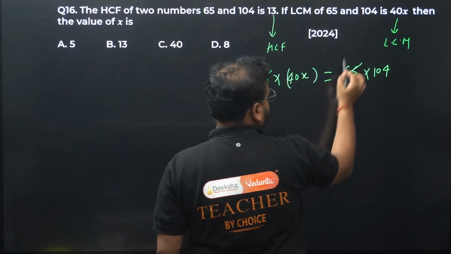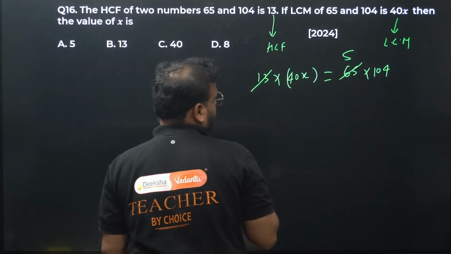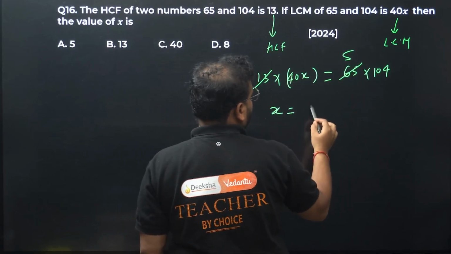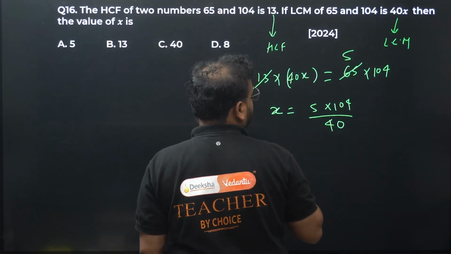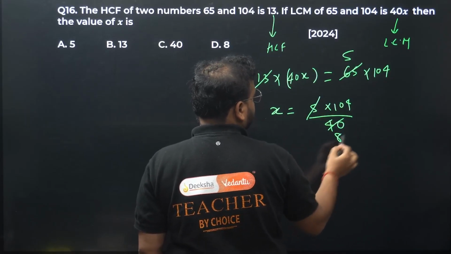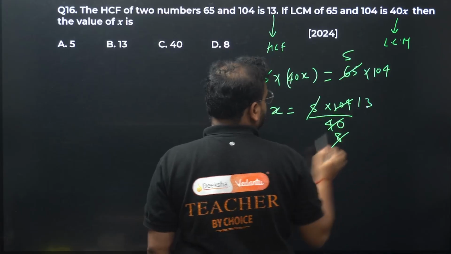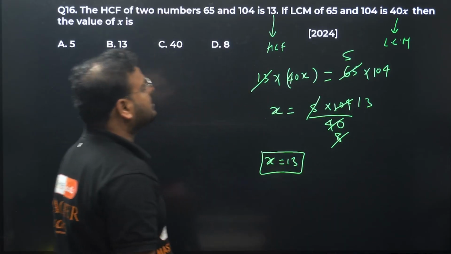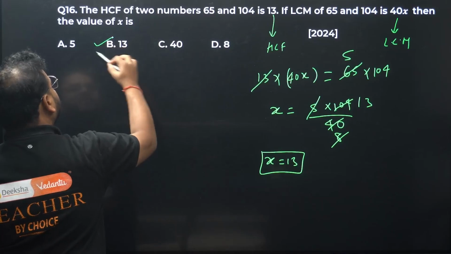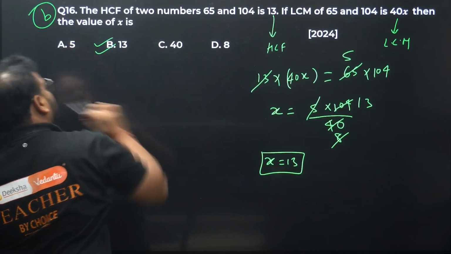13 5s are, okay, I'm getting here x equals 5 into 104 by 40. 5 8s are, 8 1s are, 8 3s are. It means the x value is coming as 13. Option B is correct. Now this is actually use of what?